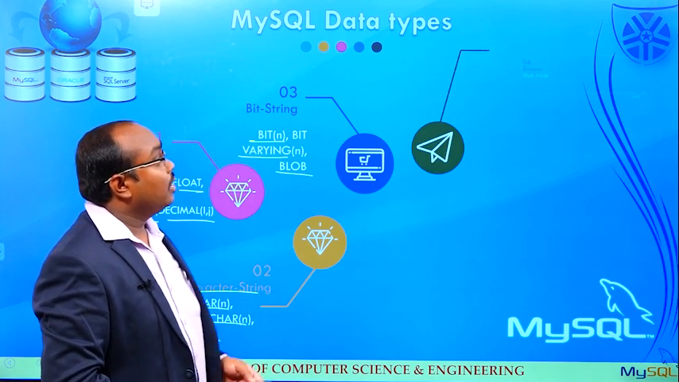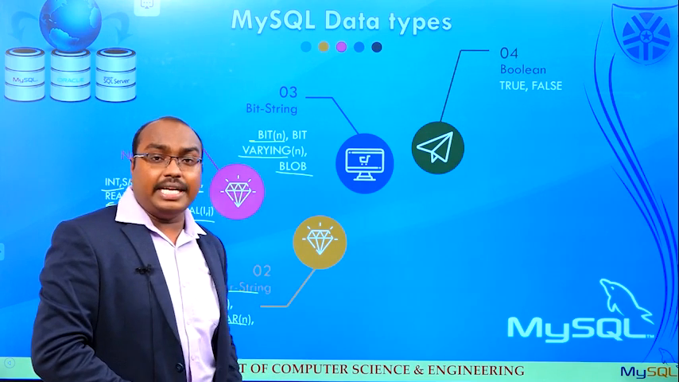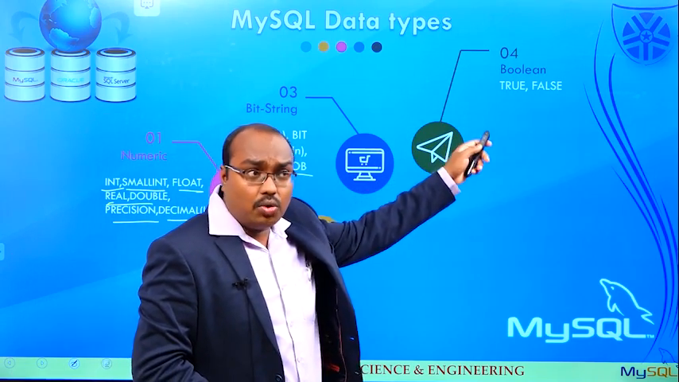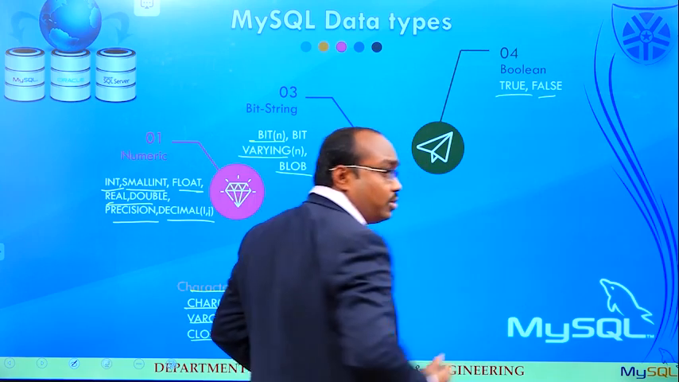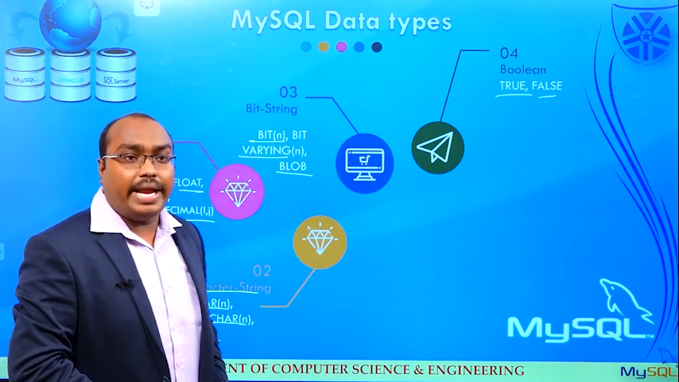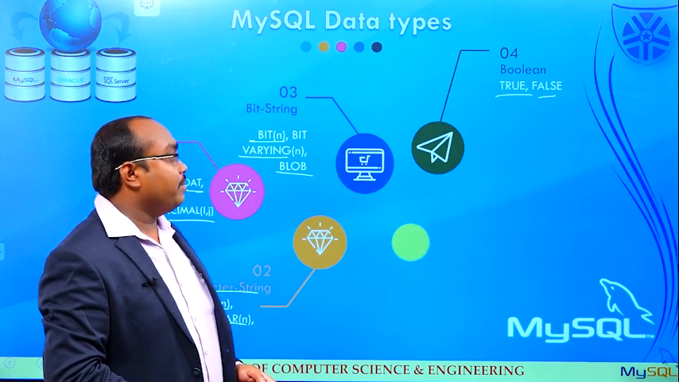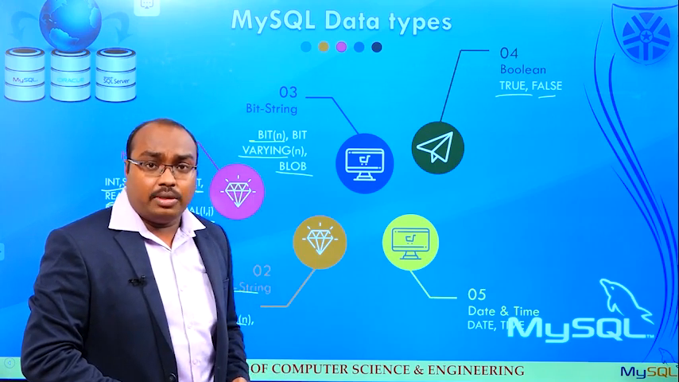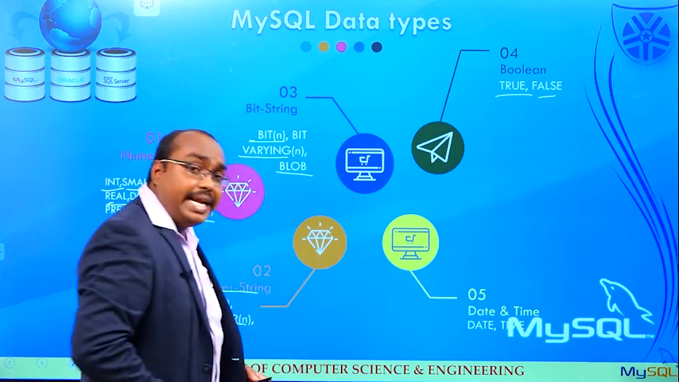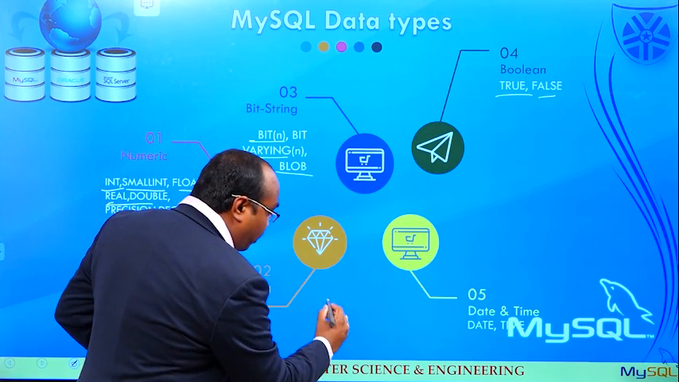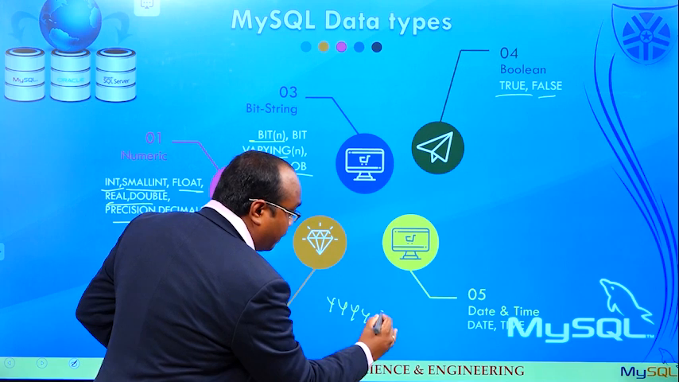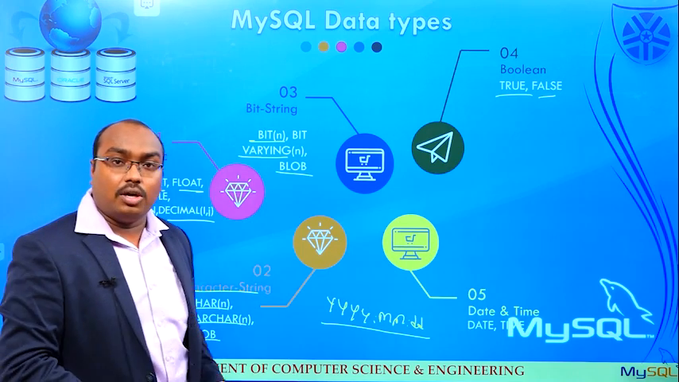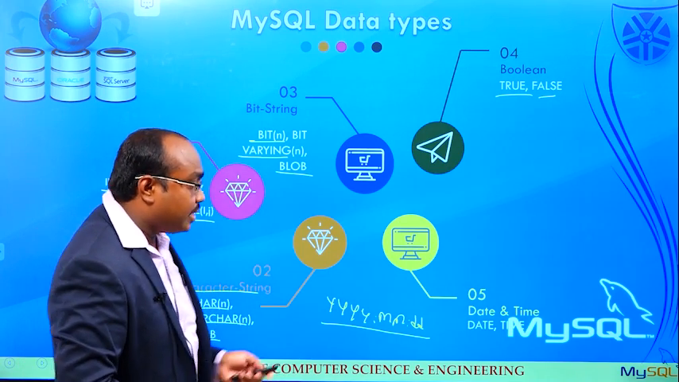Coming to the next one, the Boolean data type. In this Boolean data type, there are two values, true and false. And the next data type, date and time. In the date and time data types, first the date data type has the format of year, month, day. The date data type follows this format. And the next, the time data type.